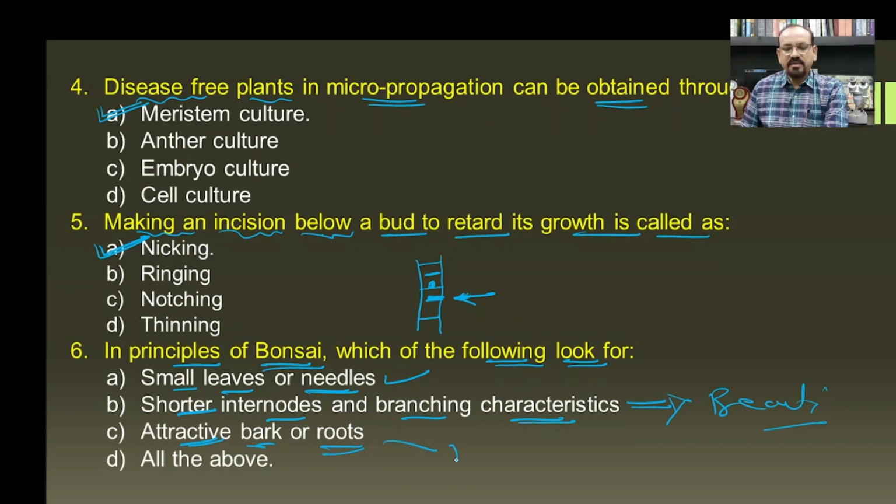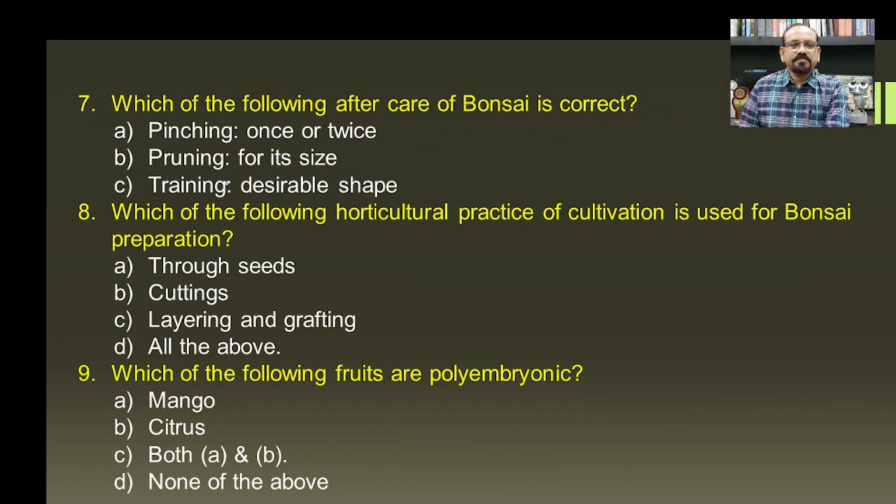Say for example, if we take the banyan tree having the prop roots, which show a beautiful picture, the banyan tree can be converted into a bonsai. And in this way, all these three are suitable characters from the principles of bonsai preparation, and hence all the above become the answer for this question.